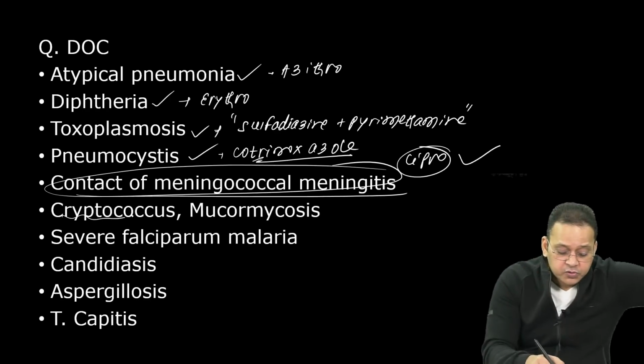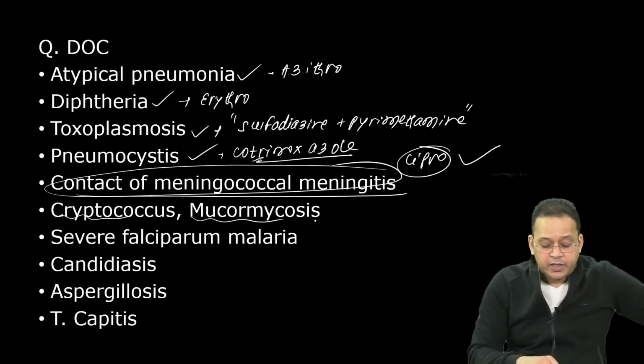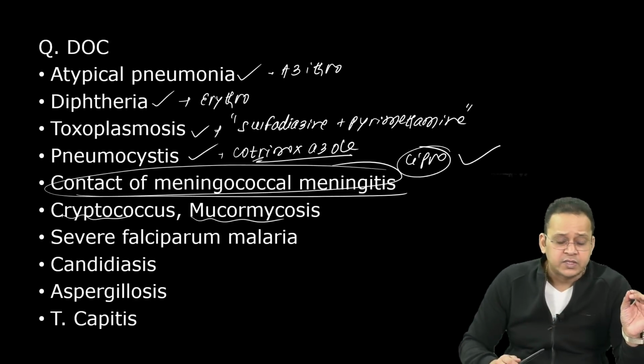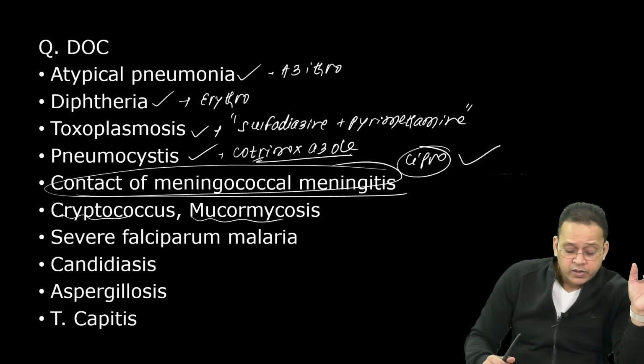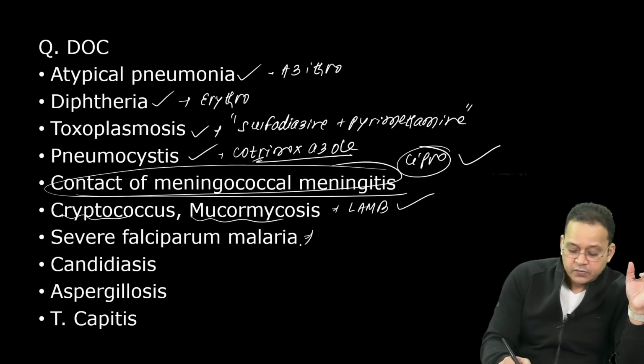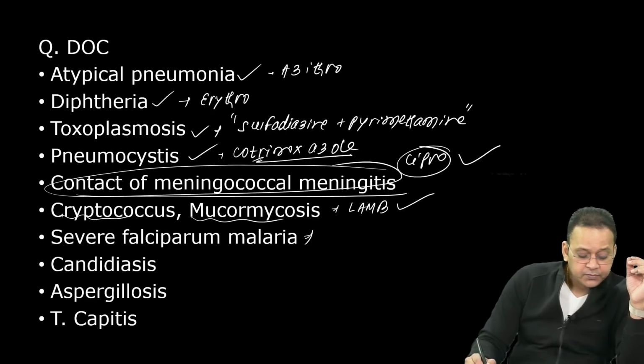All right. What is the drug of choice for cryptococcus and mucormycosis? Come on, fast. Questions come on both of these. Cryptococcus, mucormycosis. Answer quickly. What is the drug of choice in cryptococcus and mucormycosis? Excellent. Lamb, liposomal amphotericin B.